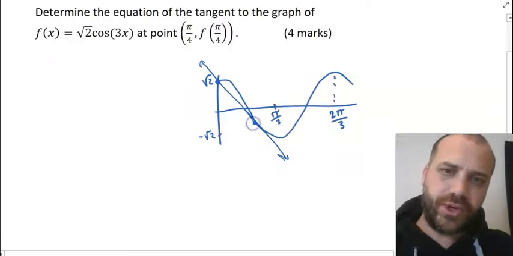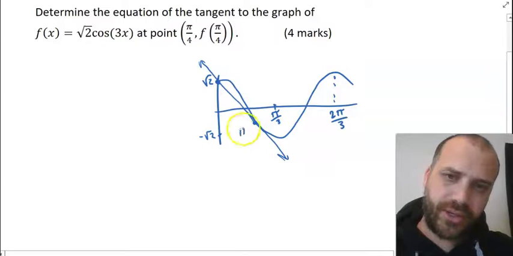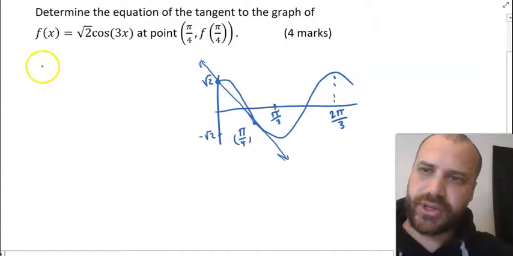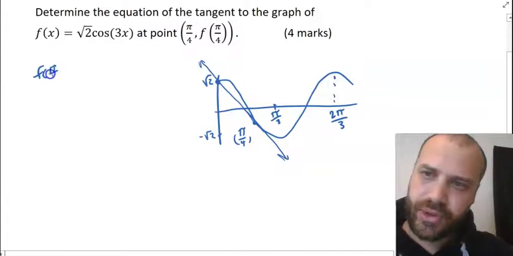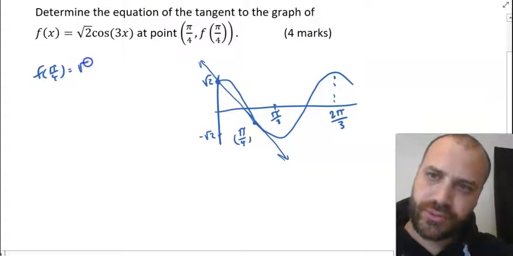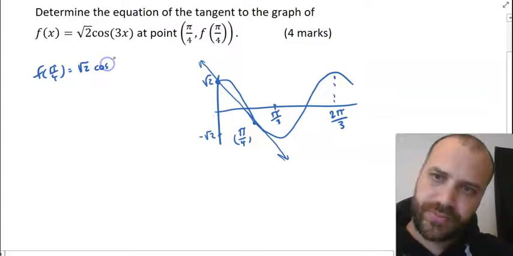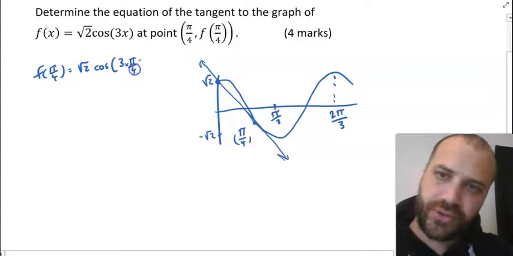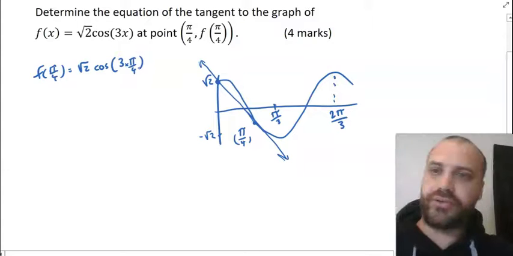So I definitely want to know what this point is. At the moment, I know that it's pi on 4, something, but I don't know what that is. I need to sub pi on 4 into my function. So f of pi on 4 equals root 2 cos of 3 times pi on 4, which is, of course, 3 pi on 4.